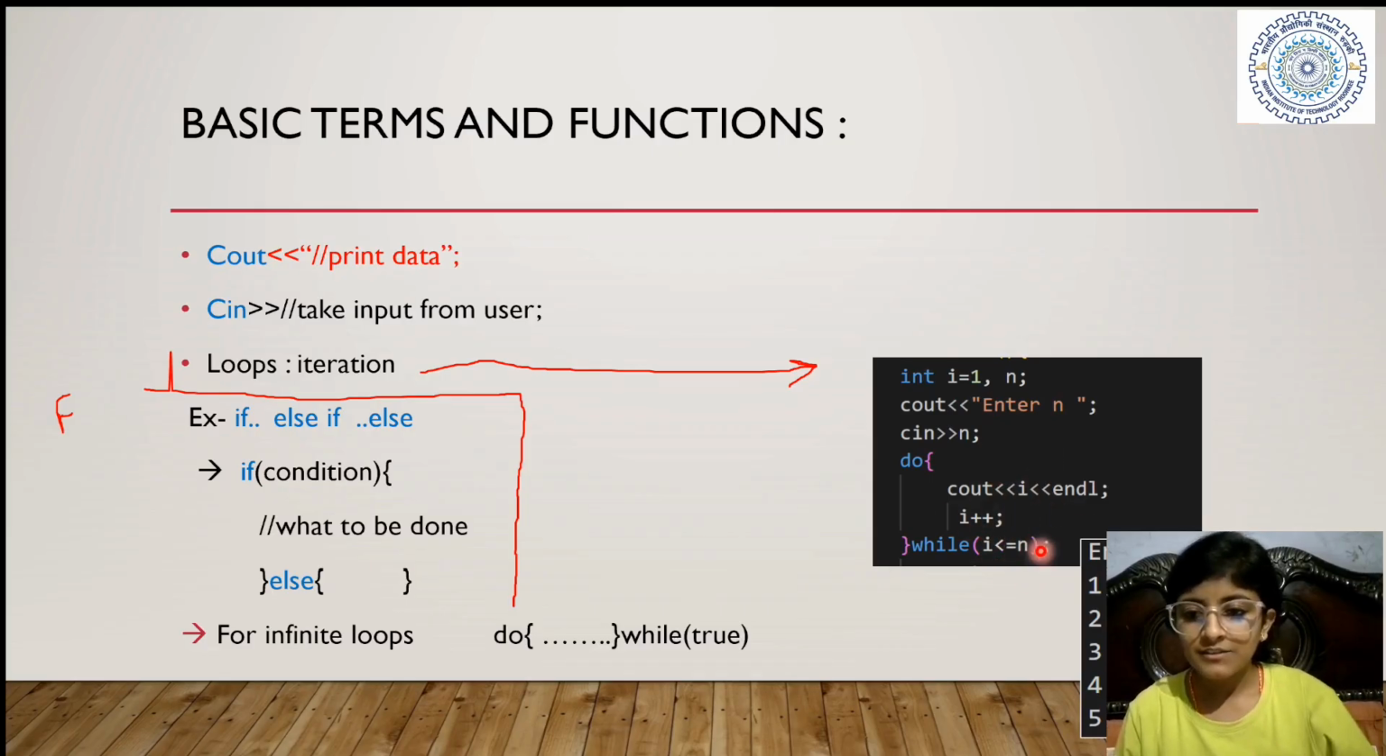Okay. So when it becomes 5, it will print 5. Then i becomes 6. Then it will check, is 6 less than 5? No. Then the loop breaks and it jumps to the next thing which is written.